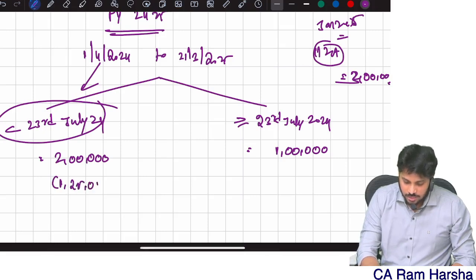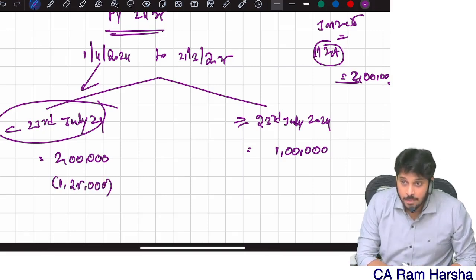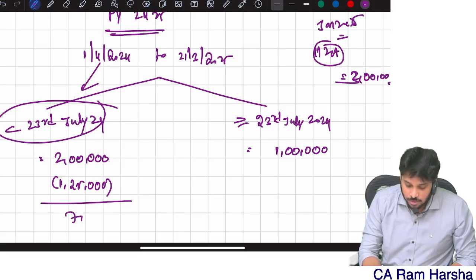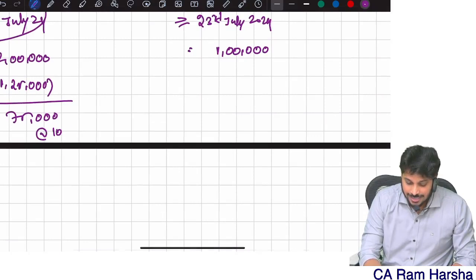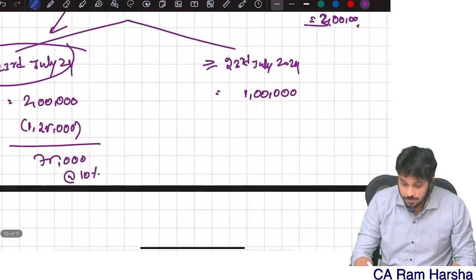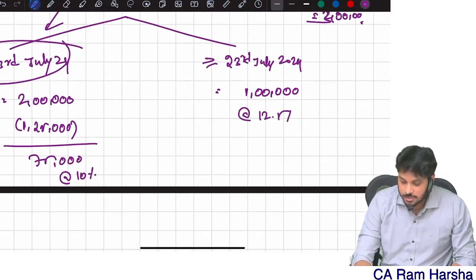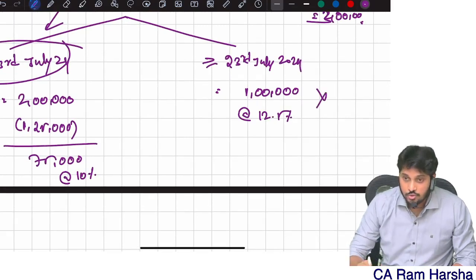First 1,25,000, remove it. The balance 75,000 is taxable at what rate? 10% before the amendment. After the amendment, it is taxable at 12.5%. Don't reduce 1.25 lakh once again.